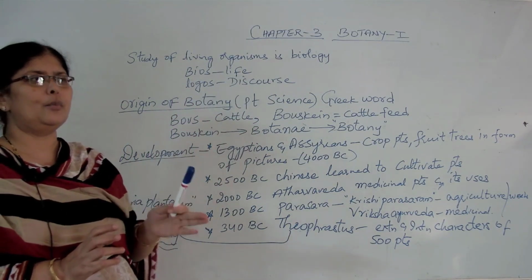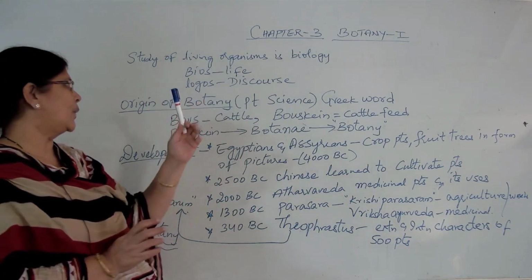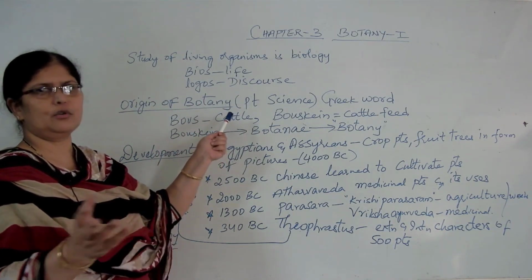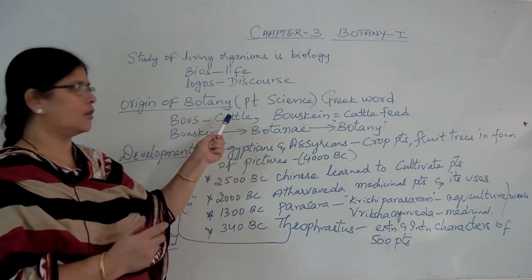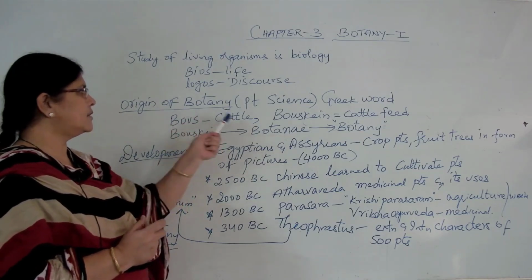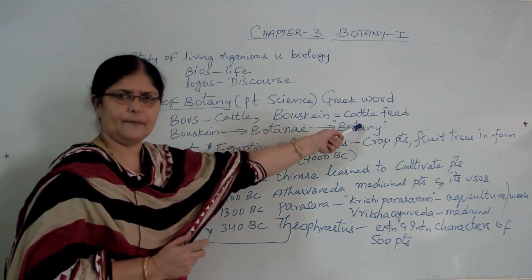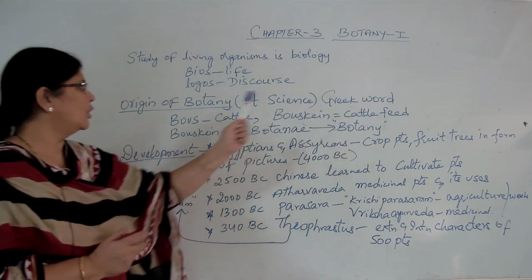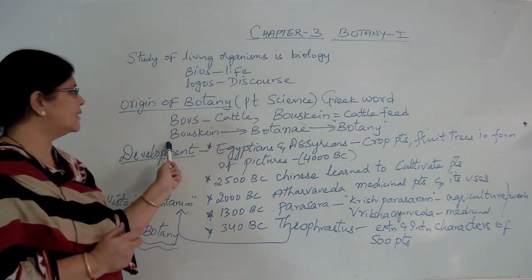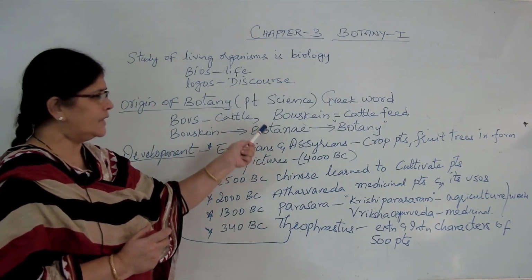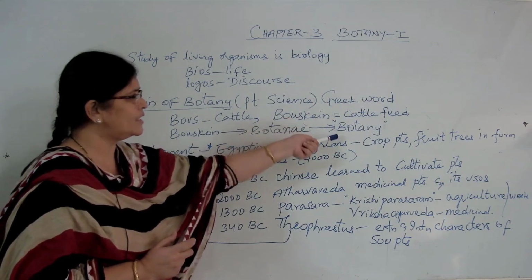How did it come into being? Actually, in the Greek language, bos means cattle. You know, cows, buffaloes, and all these animals are called cattle. So, bos is cattle. The other word, boskin, means cattle feed. So, the word boskin has given another word called botany.